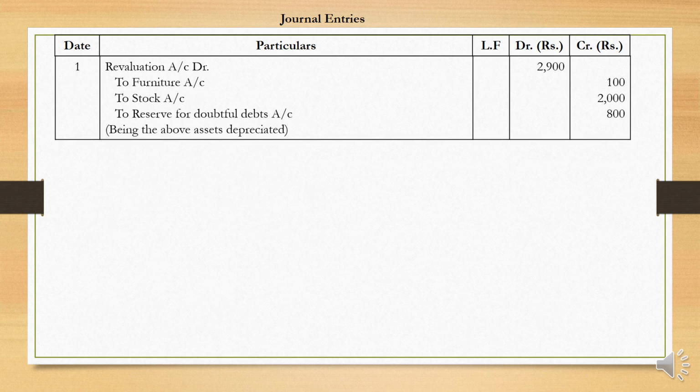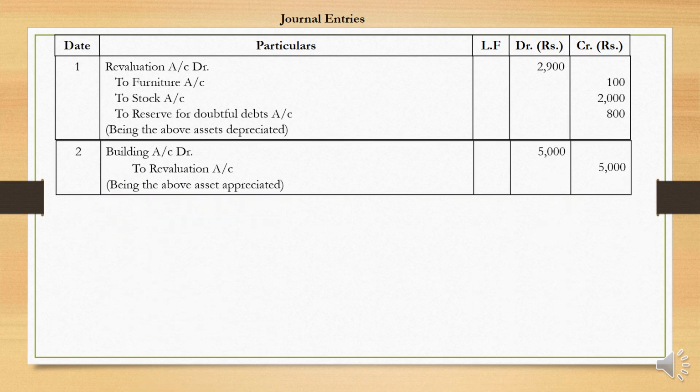The first one for revaluation of assets: revaluation account debtor to furniture account, stock account, reserve for doubtful debt. So these are the assets got reduced by this amount. So furniture by 10% of 1,000, stock by 10% of 20,000, and reserve for doubtful debt 5% of 16,000. So these are the three assets got depreciated or reduced in their value. Next one for increase in the value of asset: building account debtor to revaluation account. So building worth is 25,000, and it is appreciated by 20%. So it is amount 5,000.